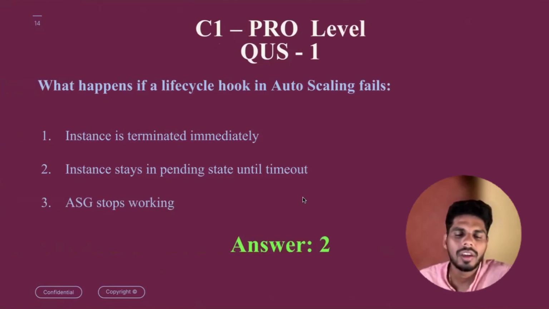Answer 2. When you are configuring a lifecycle hook in auto scaling, you can make use of it while an instance is being created by auto scaling due to some conditions. You can give some customization, like user data, something to install in the new EC2 instance. So if something goes wrong in the lifecycle hook, the instance stays in the pending state until it times out. Okay, that is the right answer.